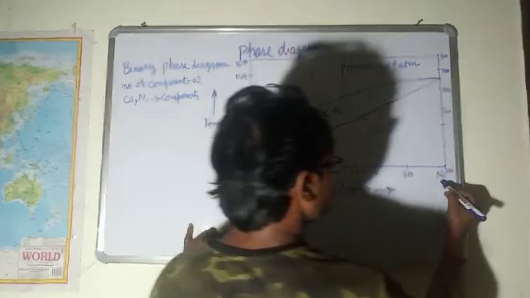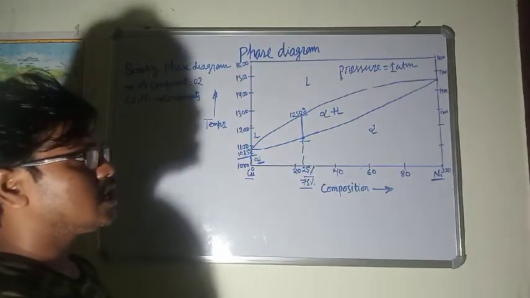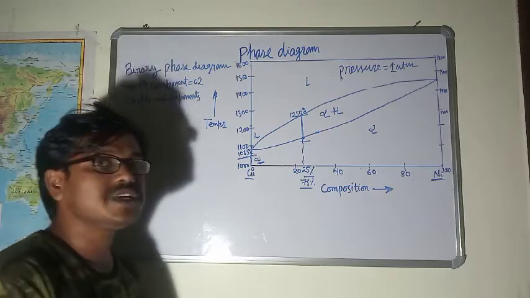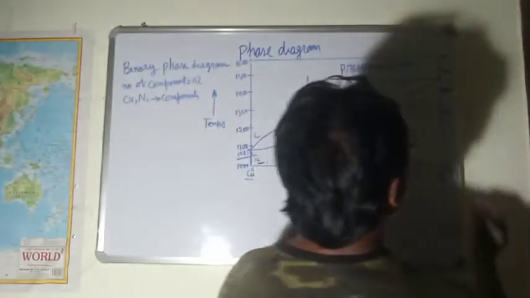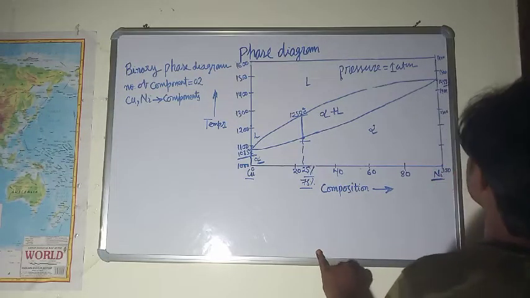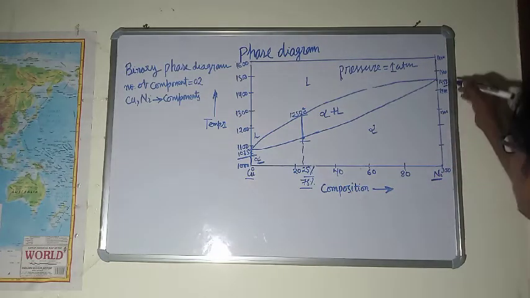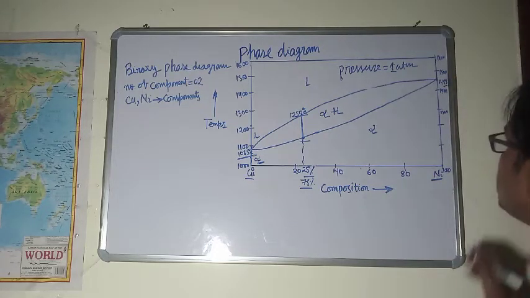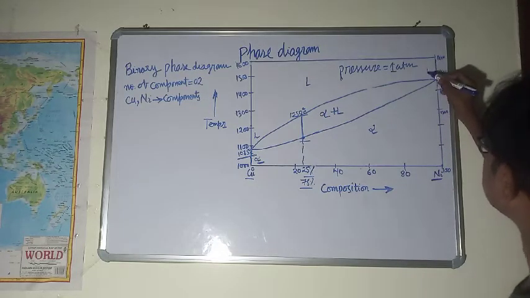In the same way, when we heat nickel, there will not be any changes in the phase or structure of the nickel until we reach the melting temperature of nickel. So what is the melting temperature of nickel? It is 1453 degrees Celsius. This is the melting temperature of pure nickel. If we heat pure nickel up to 1453 degrees Celsius, it will melt and the solid phase of nickel will be converted into the liquid phase.